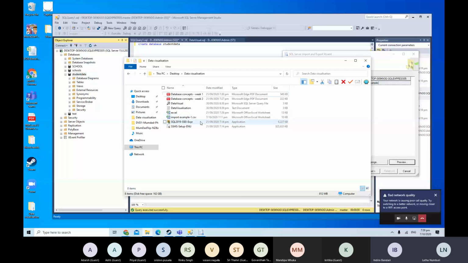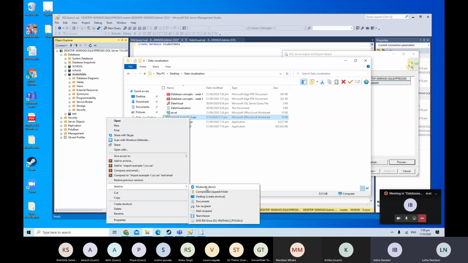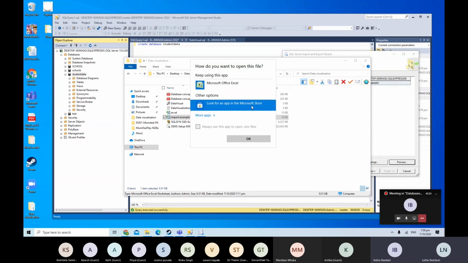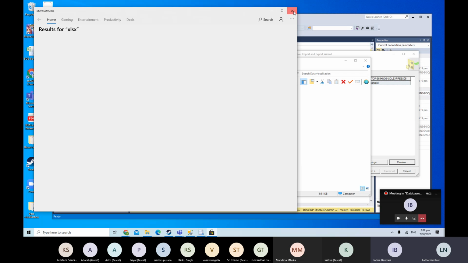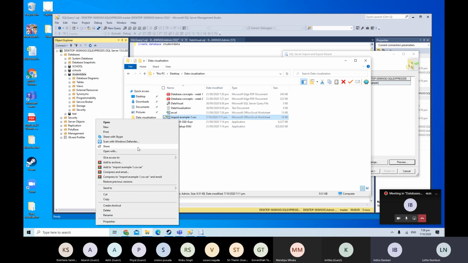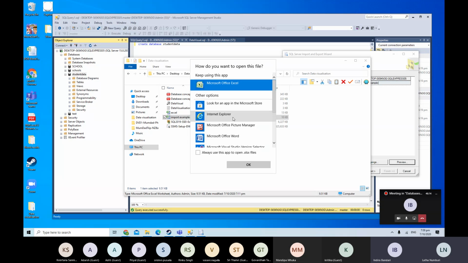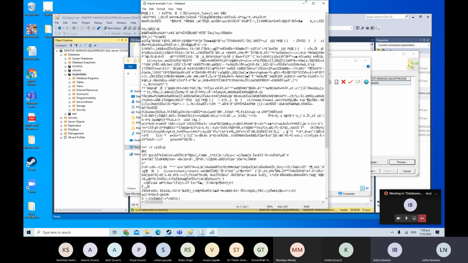Can you open it in text? Yeah, Notepad. Can you choose open Notepad? No, you should have clicked more apps. Yeah, close that. Oh, it says XLS. Oh, that's why. More apps. Come down. Notepad, please. I think by accident you have saved it as Excel.